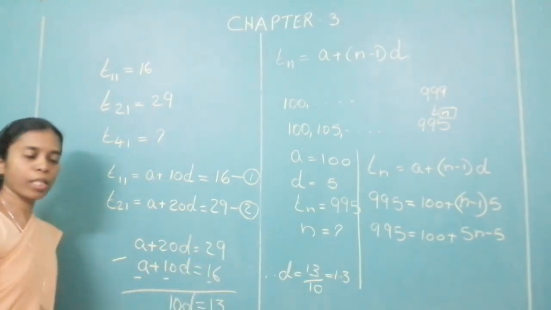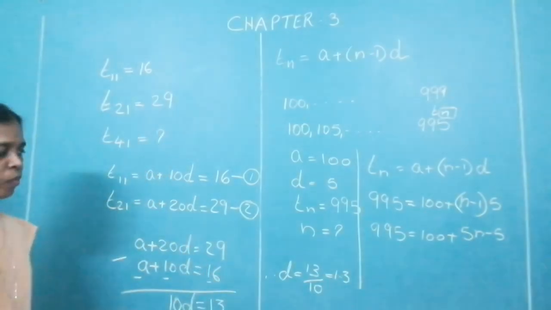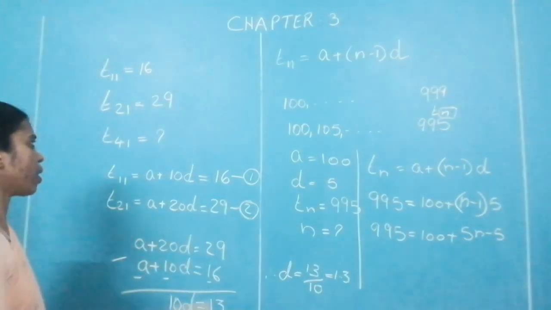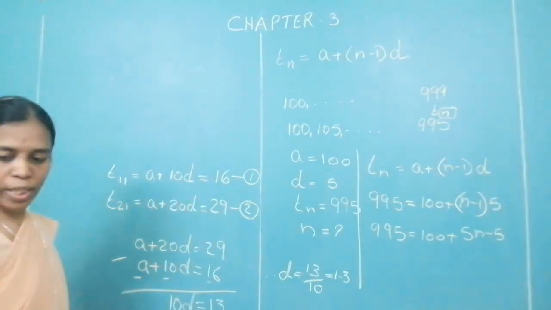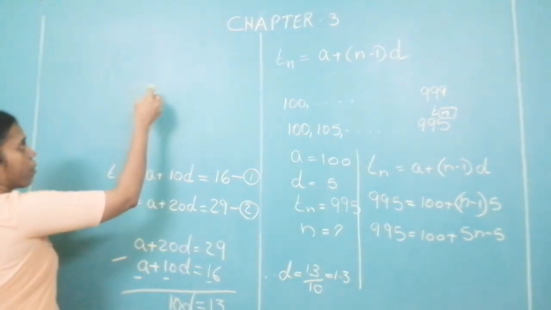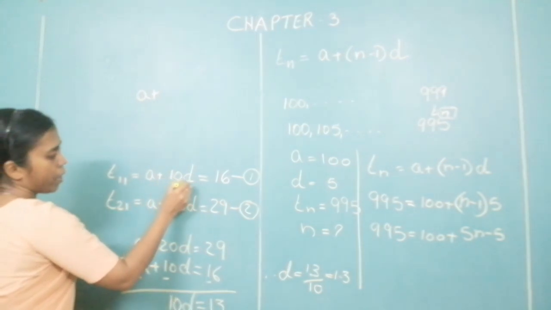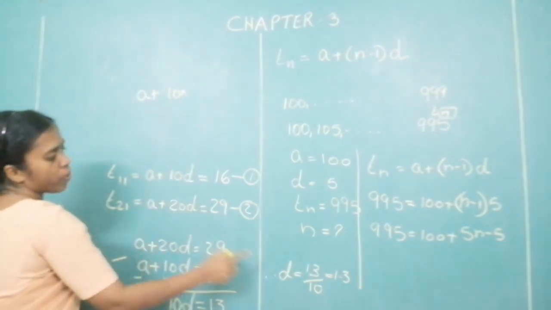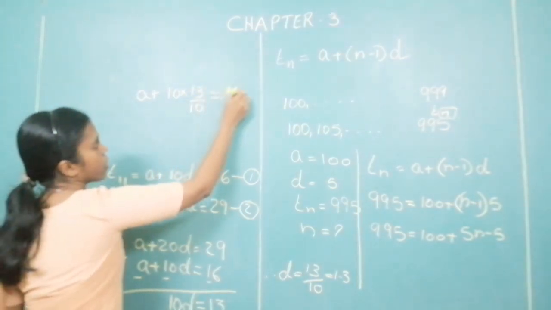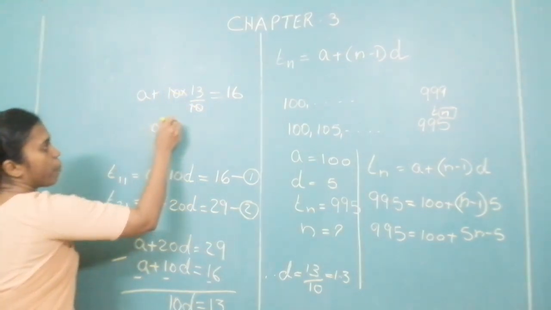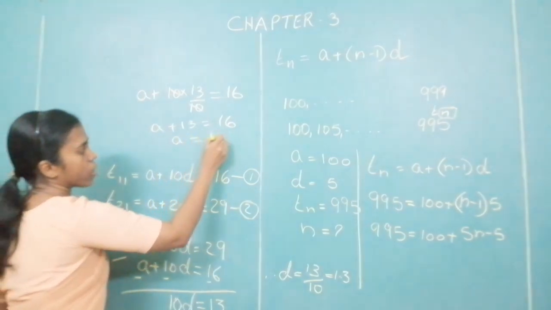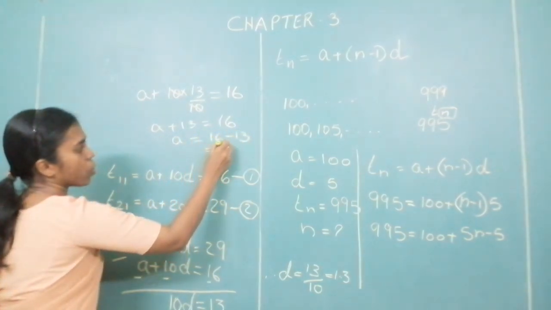Or you keep it as 13 upon 10. So what is your D? D is equal to 13 upon 10. Now substitute that D in any one of these equations. Okay, so I am substituting in equation 1. I have A plus 10D. That is 10 into, what is my D? D is 13 upon 10 equal to 16. 10 and 10 get cancelled. So A plus 13 is equal to 16. Therefore, A is equal to 16 minus 13, that is equal to 3.